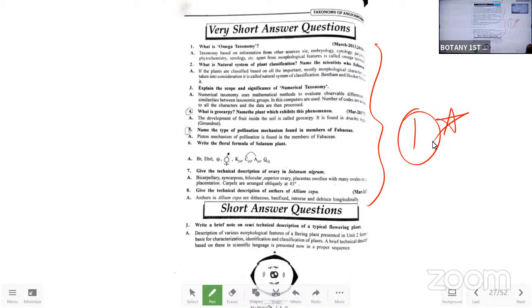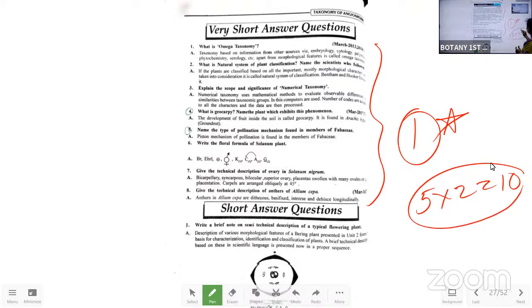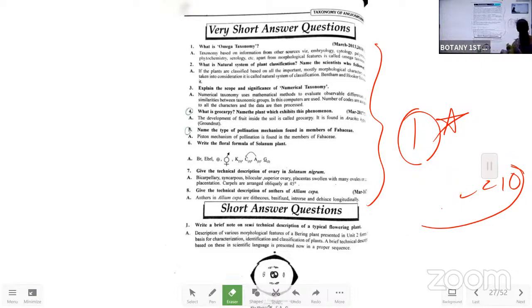Okay. 8 also, 5. So 5 chapters means 5 2s are 10 marks. 10 marks anyway you got it from here only. The next 10 also very easy for us to get, isn't it? And here already we have seen all these questions. So we'll move to the next chapter.